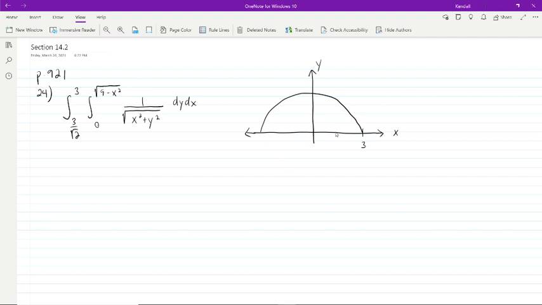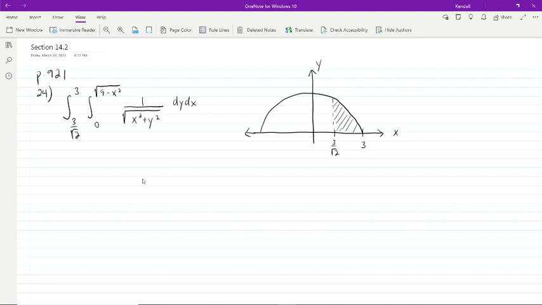So we'll put x equals 3 over root 2 right there. So our region is this region right there.